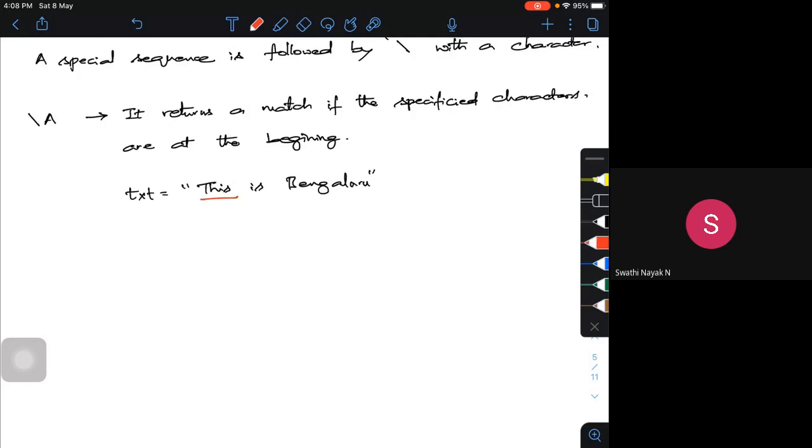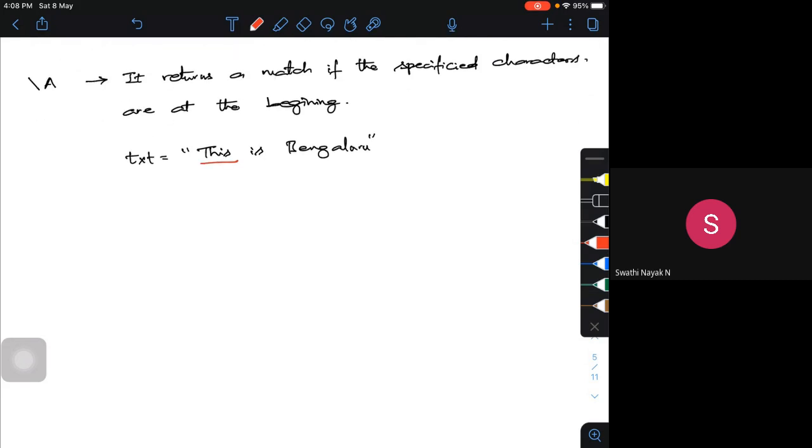I will write a Python program. What is the first statement? You have to import the regular expression module, re. This is required if I want to use regular expressions.